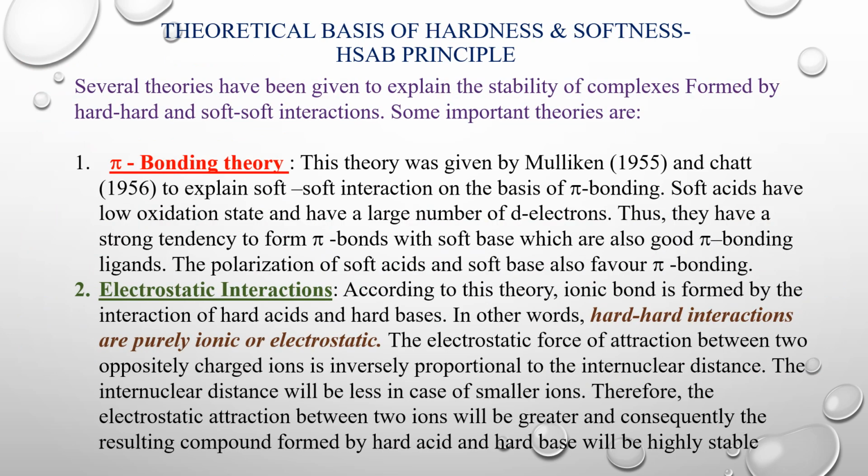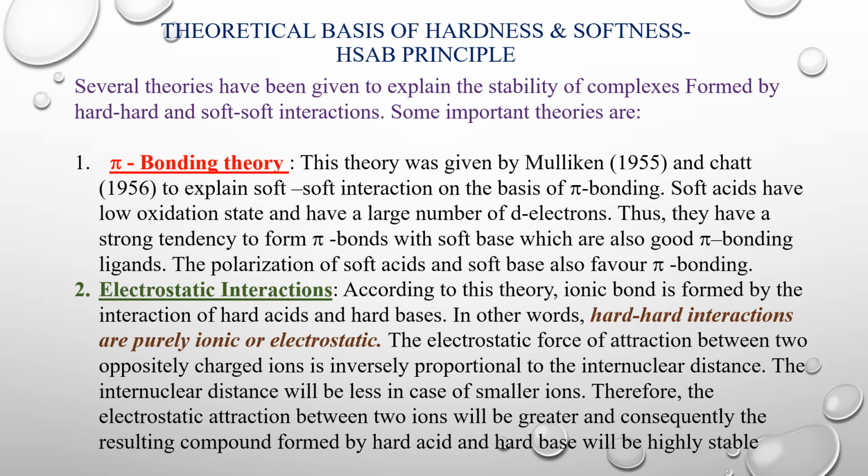So, the theoretical basis of hardness and softness. Several theories have explained the stability of the complexes by hard and soft interaction. Some of the theories: first one is the pi bonding theory, given by Mulliken in 1955 and Chatt in 1956, to explain the soft interaction. Soft acids have low oxidation state and a large number of d electrons. They have a strong tendency to form pi bonds with soft bases, which are also pi bonding ligands. The polarization of soft acid and soft base also favors the pi bonding.